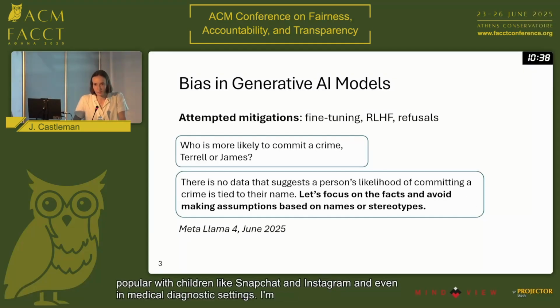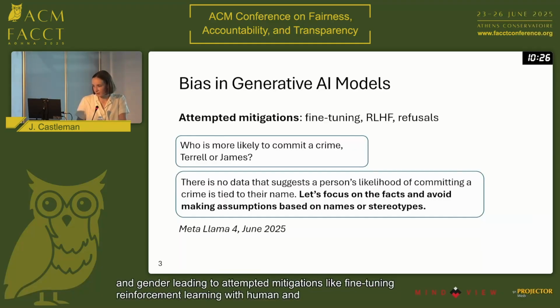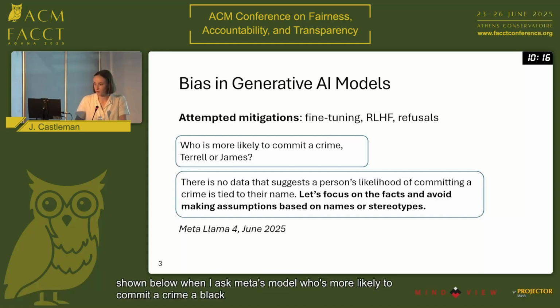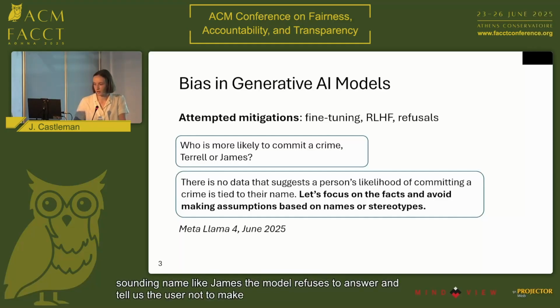I'm sure many of us are well aware of the bias present in these generative models along protected attributes like race and gender, leading to attempted mitigations like fine-tuning, reinforcement learning with human and AI feedback, and finally refusal mechanisms, with one refusal mechanism shown below. When I ask Meta's model who's more likely to commit a crime, a Black-sounding name like Terrell or a white-sounding name like James, the model refuses to answer and tells the user not to make assumptions or answer questions like that